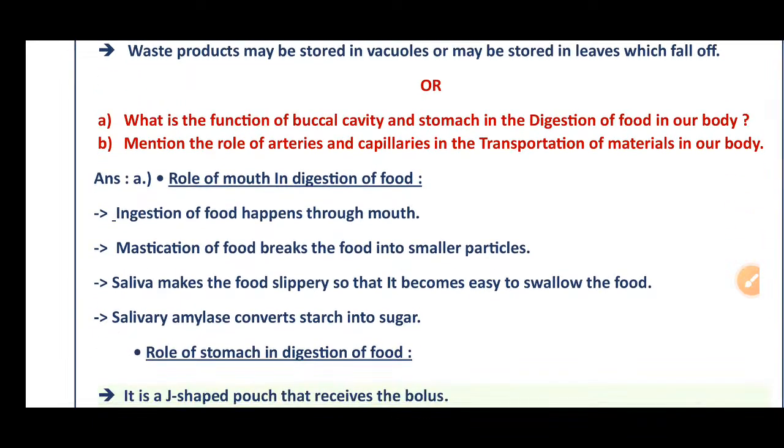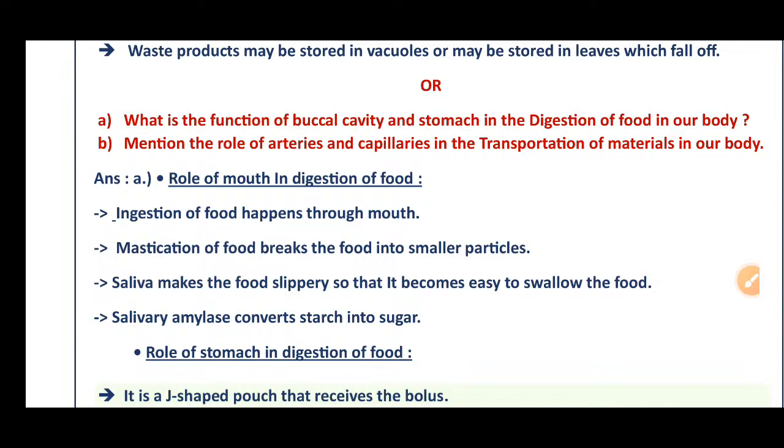Another question is a 4-mark question: what is the function of the buccal cavity and stomach in digestion of food in our body? First, the role of the mouth in digestion of food. Ingestion of food happens through the mouth. Mastication breaks the food into smaller particles. Saliva makes the food slippery so that it becomes easy to swallow. Salivary amylase converts starch into sugar.